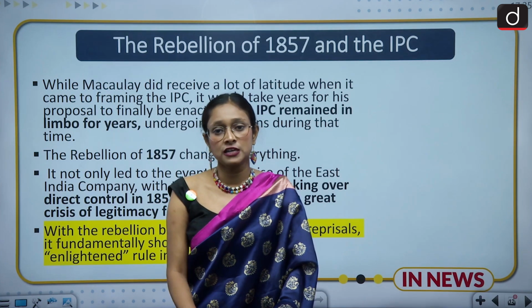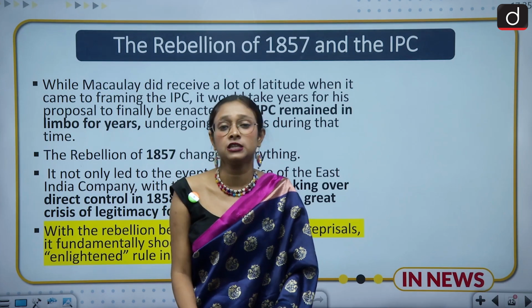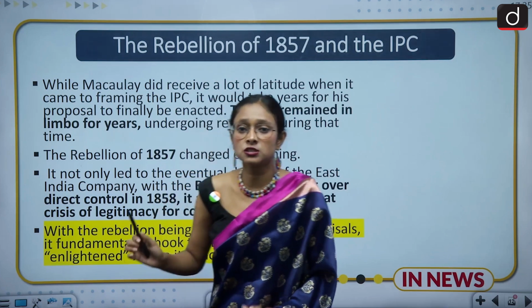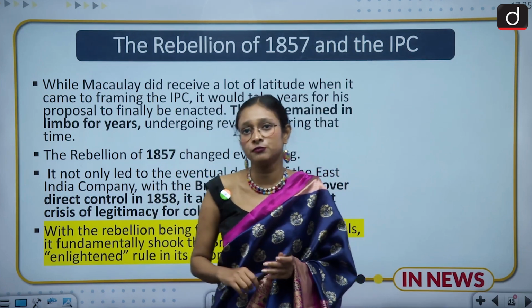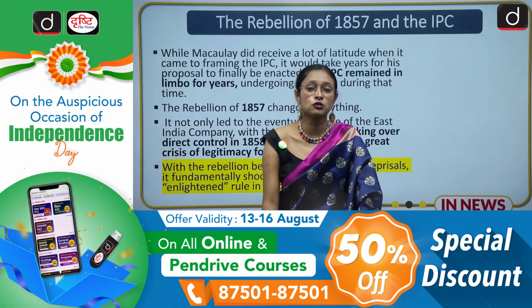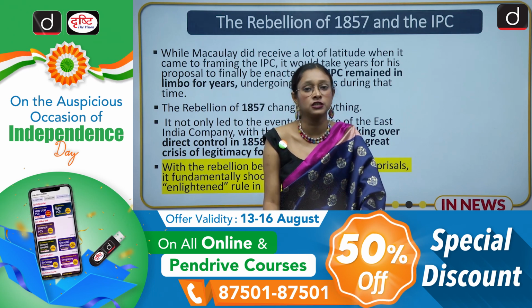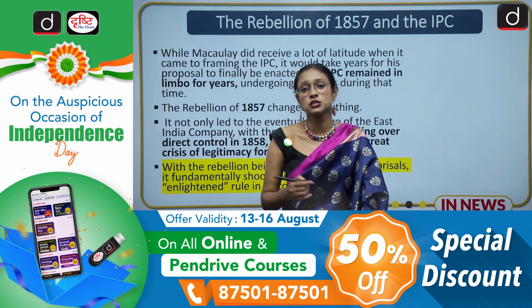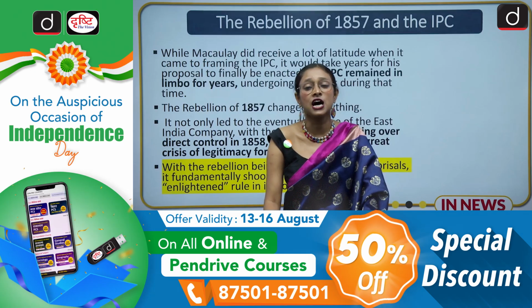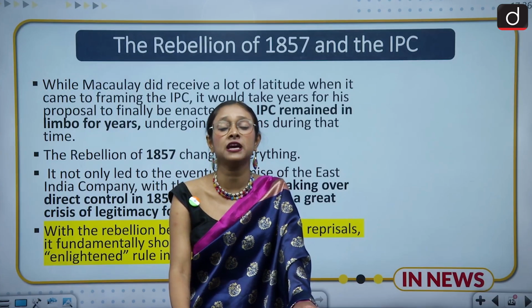Earlier there was the rule of the English company, but after 1857 the British crown ruled the Indian land, and they enacted such a law to rule the Indian masses. So this is a brief about the Indian Penal Code, and the summary is that the codes we have were not serving the Indian masses and were not according to their needs. And those laws are still continuing in India, and they are very onerous and harsh in nature, and a few crimes are still unaddressed. So these kinds of crimes should be addressed.